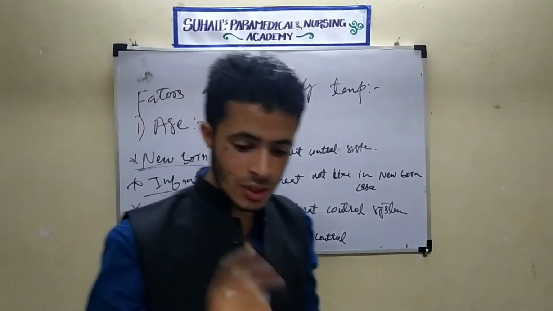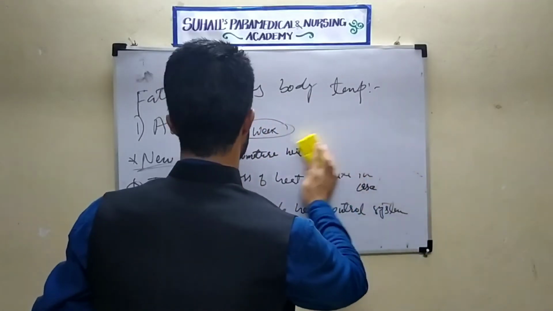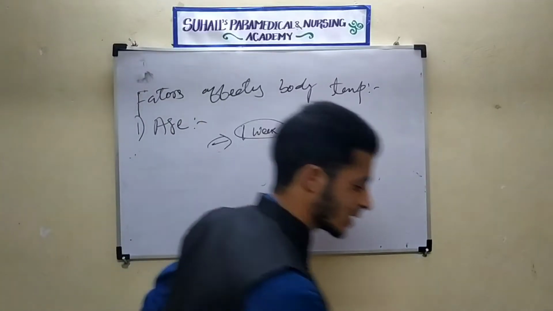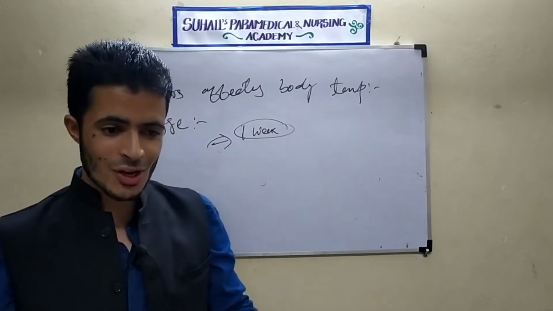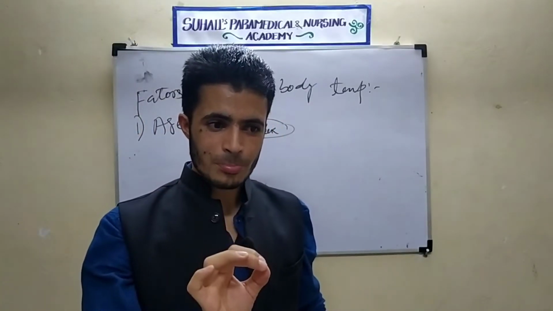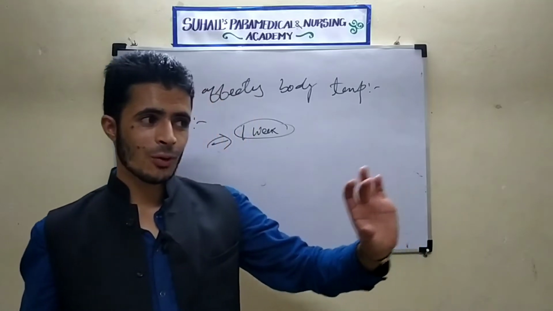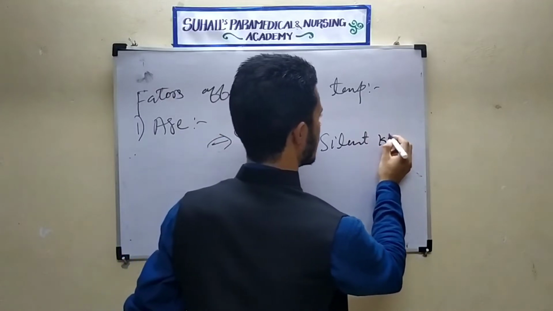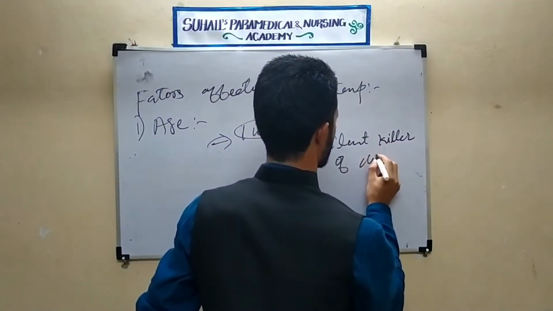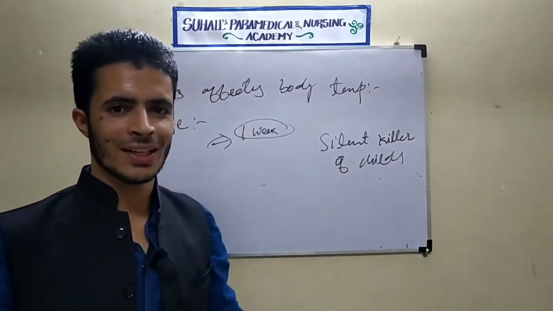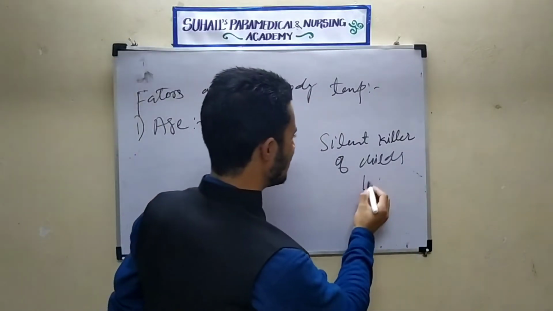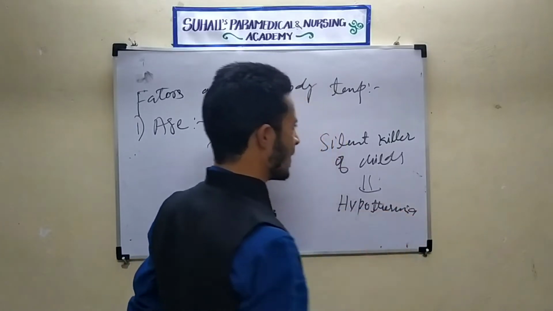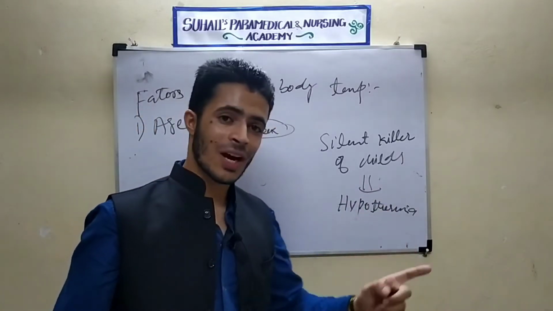See, this question was asked in one entrance examination. Now I am going to tell that question which was asked in the entrance exam. The question was: which of the following is called the silent killer of child? There were 4 options. One option was hypothermia. Remember this point. In case of child, there is more chance of hypothermia.